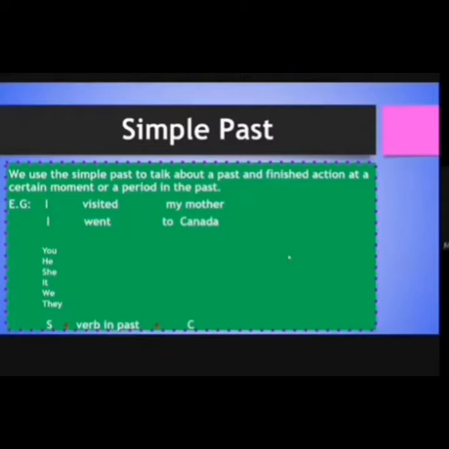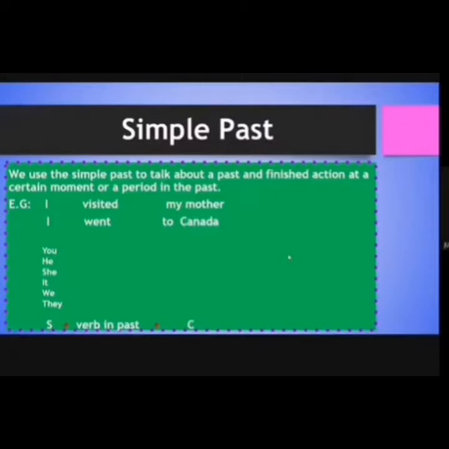You can use all the subjects. Okay, for example, I visit my mother, you visit my mother, he visits my mother, she visits my mother, we visit my mother, they visit my mother. Tú puedes usar el mismo sujeto en todas las oraciones.